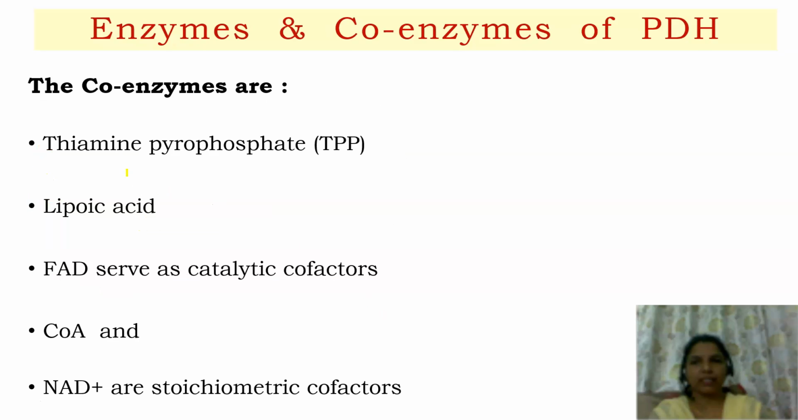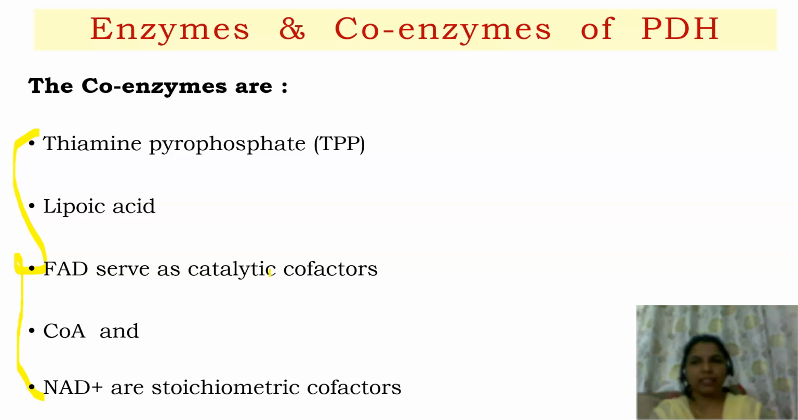Let's see what the coenzymes are which are part of the same pyruvate dehydrogenase complex. There are 5 coenzymes. How many coenzymes? 5 coenzymes are there. The first one is thiamine pyrophosphate. Second is lipoic acid, then FAD, coenzyme A, and NAD. FAD means flavin adenine dinucleotide. What is NAD? Nicotinamide adenine dinucleotide.